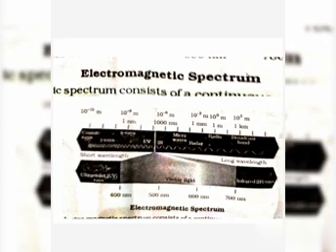Some of these rays are useful to us. Microwaves are used in the microwave oven. IR rays are produced from electric heaters and iron boxes. X-rays are used in treatment. Among all these rays, our human eye can see only visible light, which is also one part of the electromagnetic spectrum.